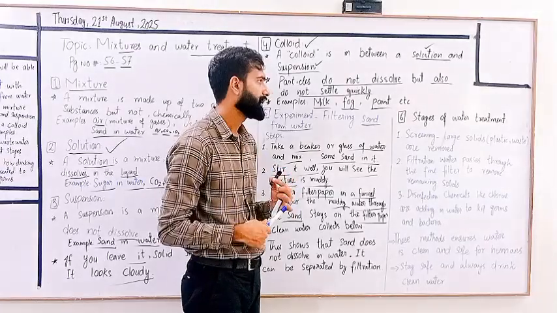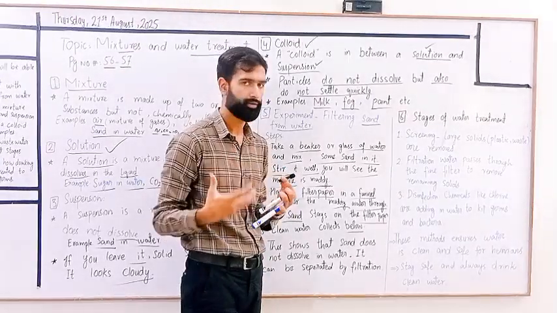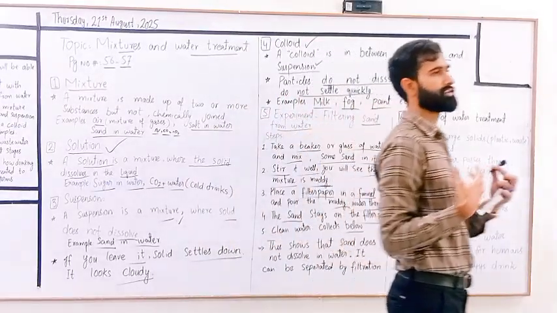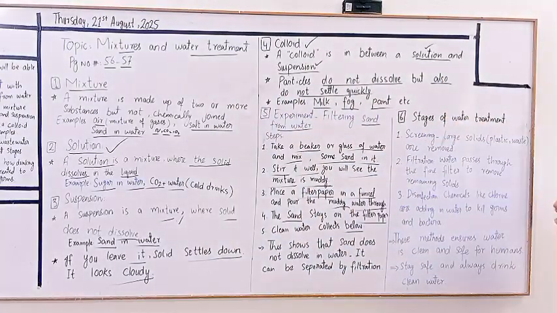So finally, we have the last content of the day, that is the stages of water treatment. There are some methods that are used to treat water and make it clean, healthy and usable for humans. Firstly, screening. What happens in screening actually?